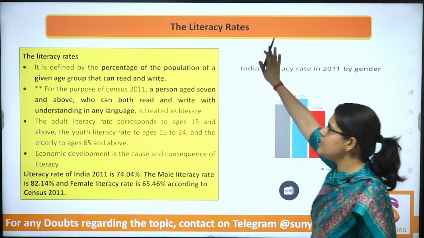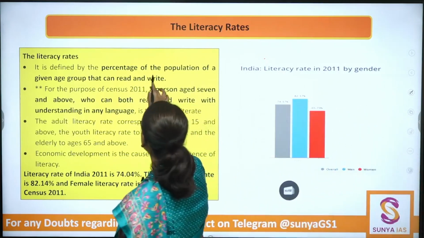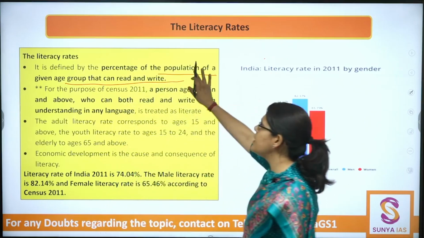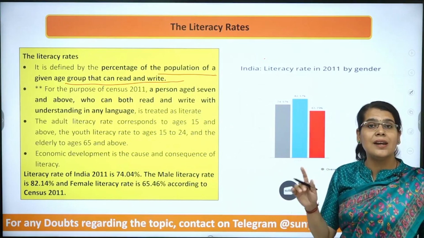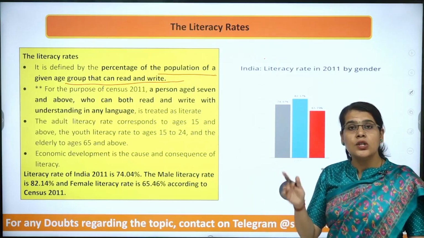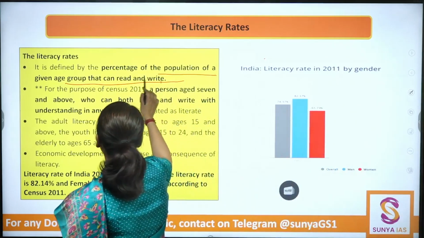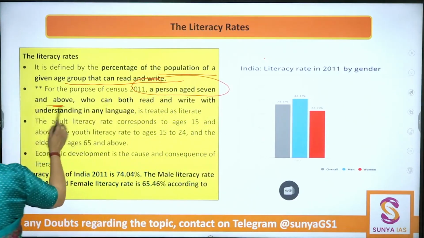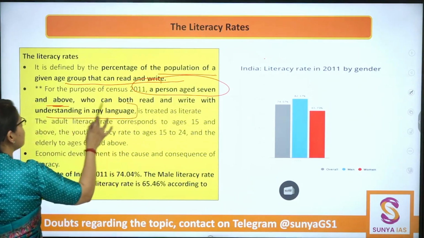Next is literacy rates. Defined very simply, it is the percentage of the population of a given age group that can read and write. From the perspective of India, as per Census 2011, a literate is defined as a person aged 7 years and above who can read and write with understanding in any language.